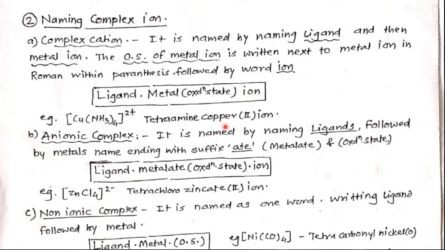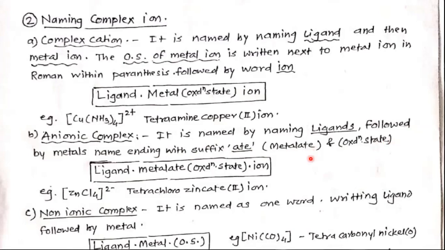But when the complex is negative, then the suffix ate should be given at the end of the metal name. Copper, then cuprate; nickel, nickelate; ferrum, ferrate. Okay, in this way. And in parenthesis, the oxidation state followed by the word ion.